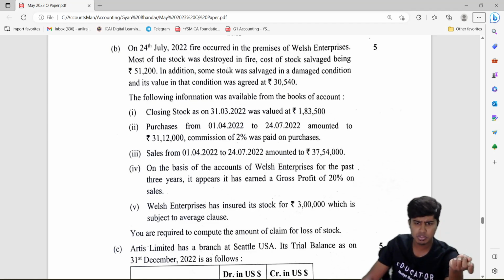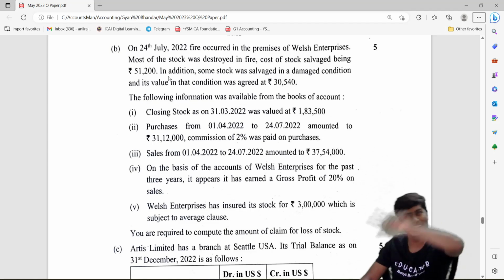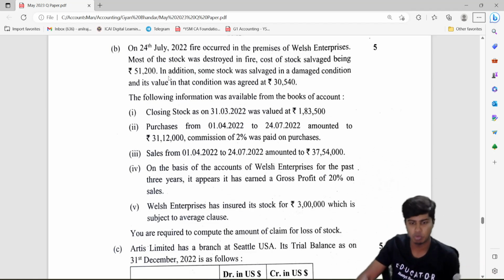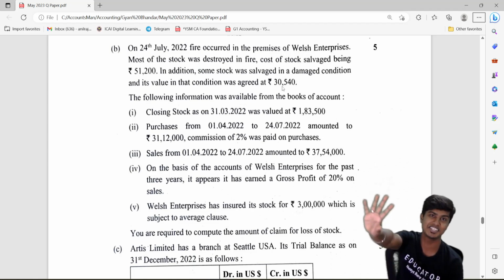Fire occurred in the village. Most of the stock is destroyed. Salvage value is given, deducted from the stock as on date of fire to find the loss of stock. Later you will do cross multiplication to find the amount of claim, and damaged stock salvage value is given. Cost of stock salvaged being 51,200 in addition. Some stock salvaged in damaged condition and its value in that condition, 30,540. These goods have been salvaged and then the further consideration is received.